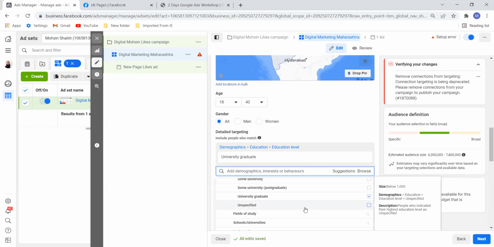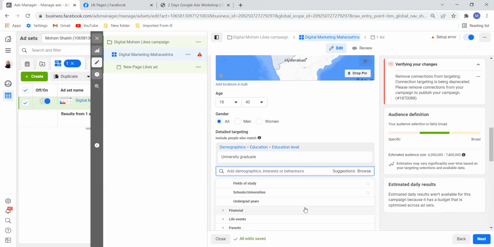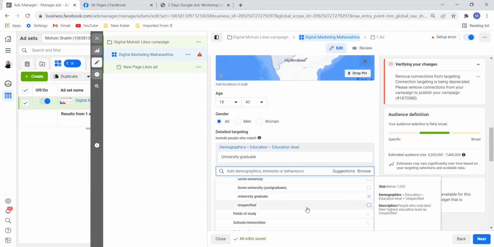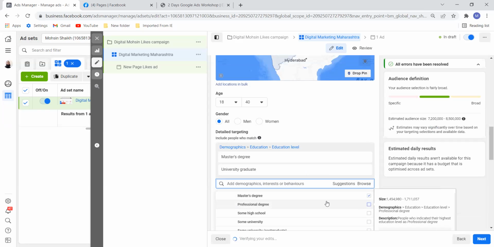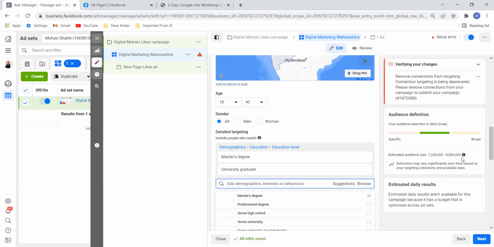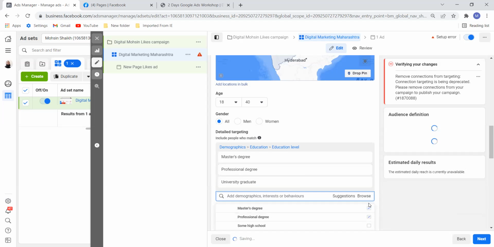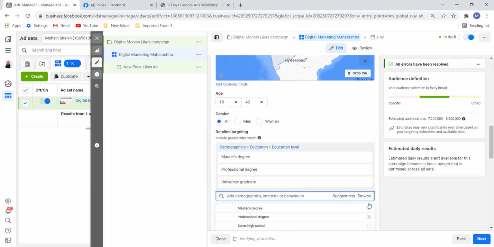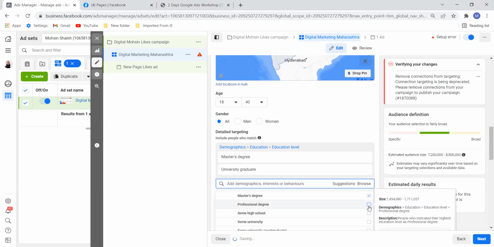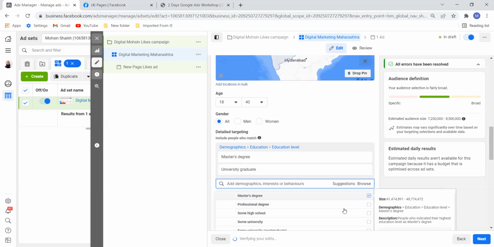And then, for example, select master's degree. Now see the graduates and master's degree, a little bit of data changed. Okay, professional degree, I can do that. So this is how you will target your audience.